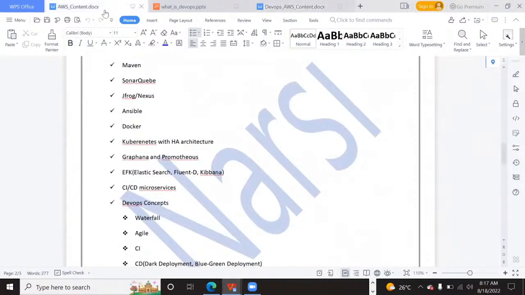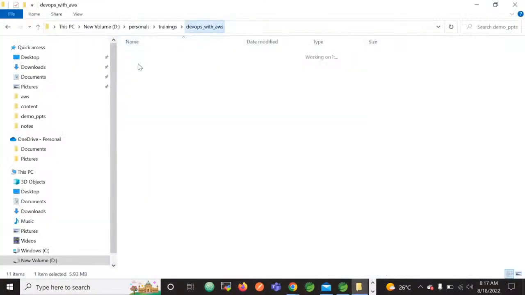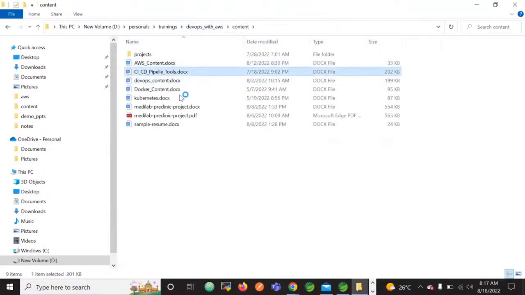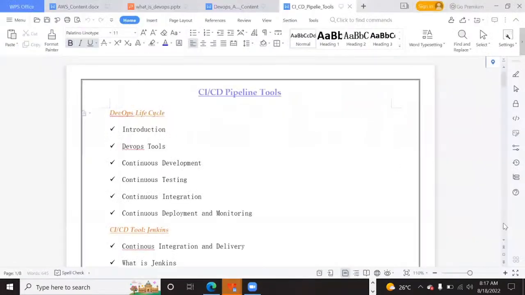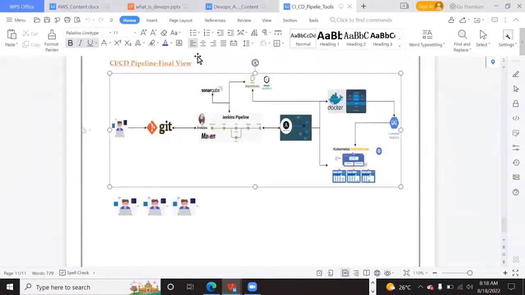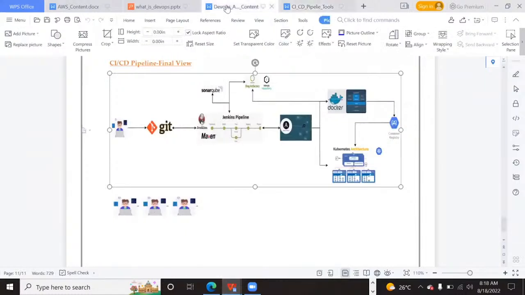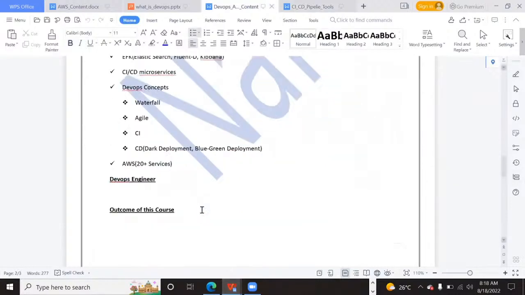So the architecture, in the sense, let me just open the DevOps course content. There I have drafted an architecture. That architecture is what we will implement with all these tools, frameworks, and technologies we discussed yesterday. By using all those things, we will implement this. This is what we're going to implement, right? So what is the outcome of this course?